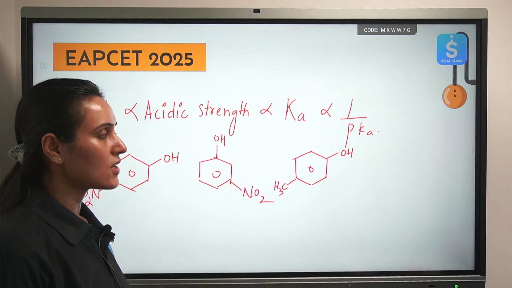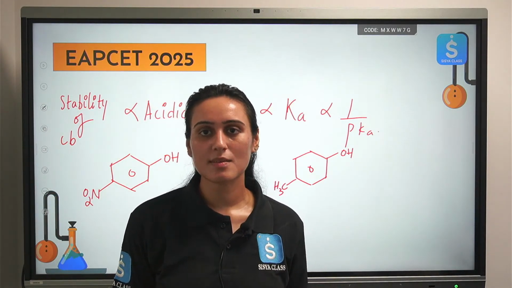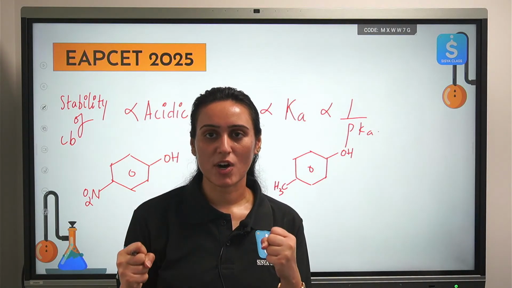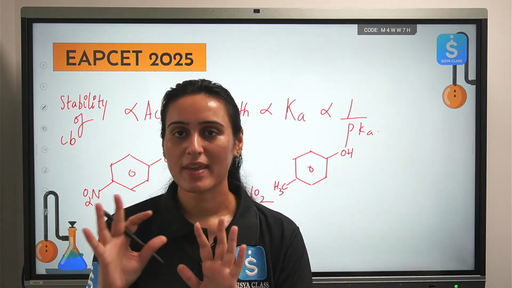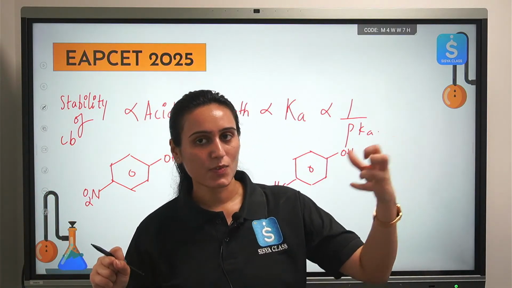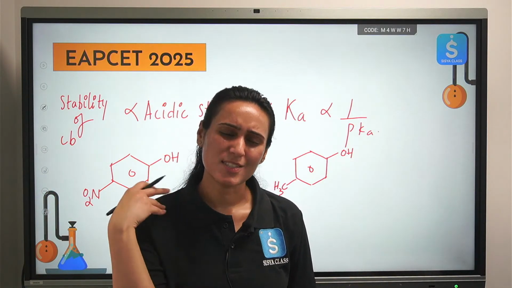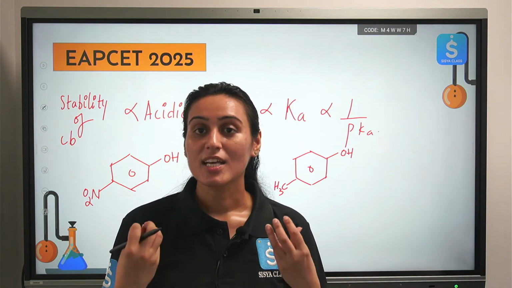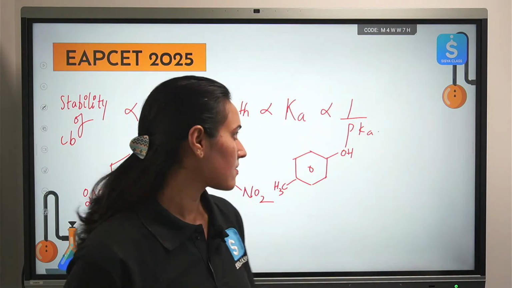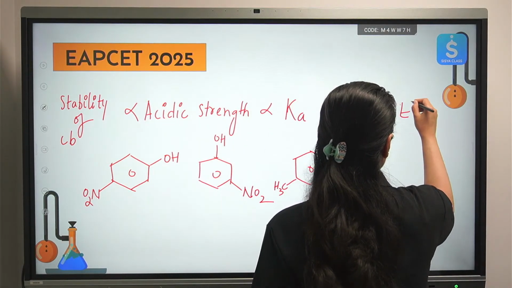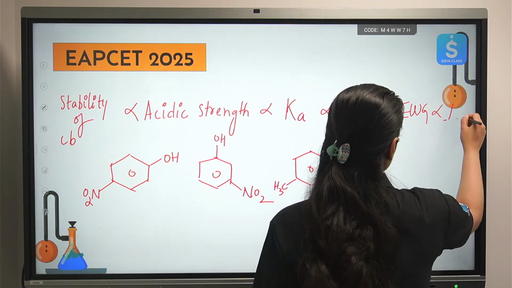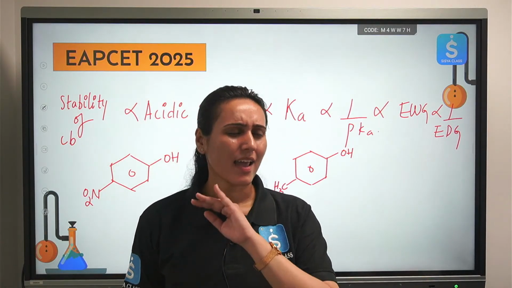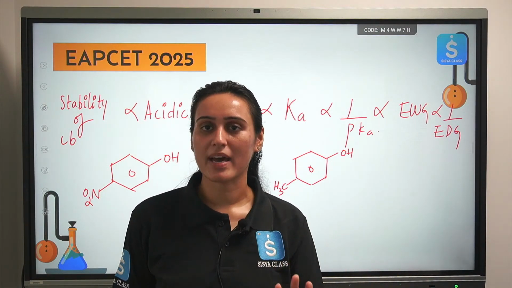And how do we stabilize conjugate base? It is a negatively charged species, right? How do we stabilize something which is negatively charged? How do we make it neutral? By withdrawing the electron density from it. That is how you remember. You want to make everything neutral. If someone is negatively charged, you want to take the electron density. If someone is positively charged, you want to give the electron density. So how do we stabilize this negatively charged species? By attaching strong electron withdrawing groups to it. And what we have to avoid? Electron donating groups. See, I have written the entire thing. Please note it down. It will help you in solving any question related to comparison of acidic strength.